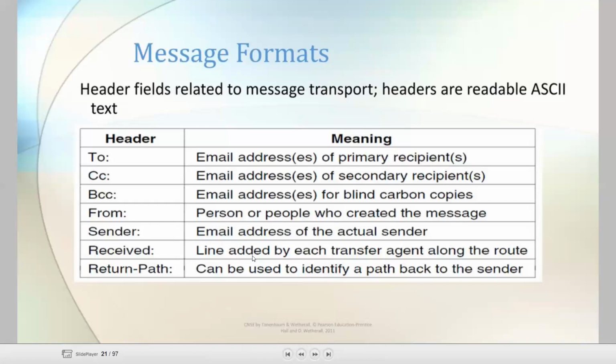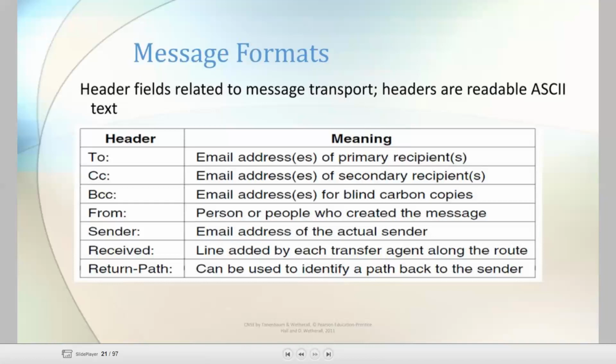Receive, the line added by each transfer agent along the route. Return path. Return path means after we open the mail, under the mail it is showing forward and reply to all. That is called the return path. Okay, these are the different types of message formats.